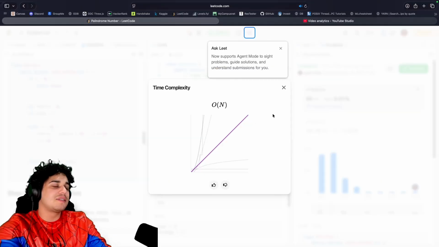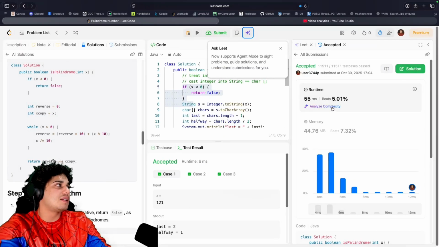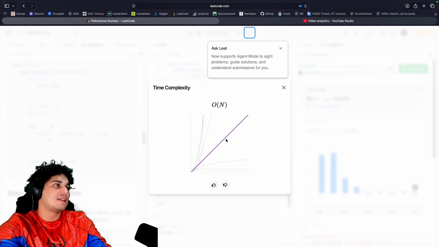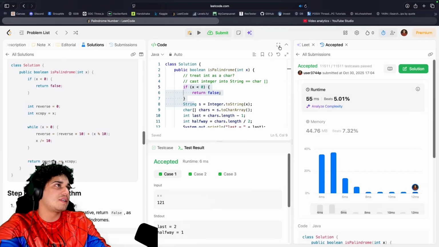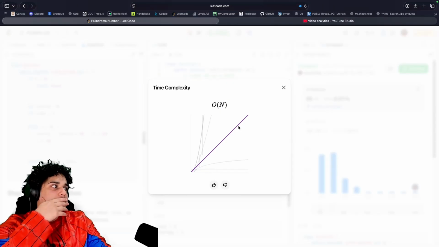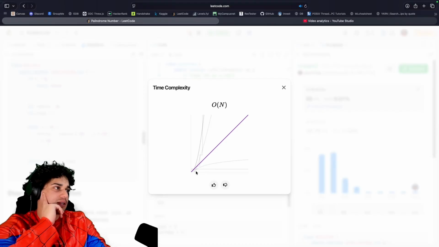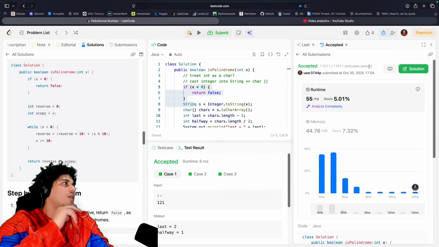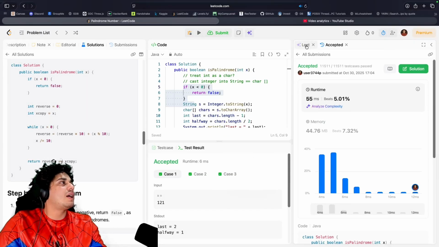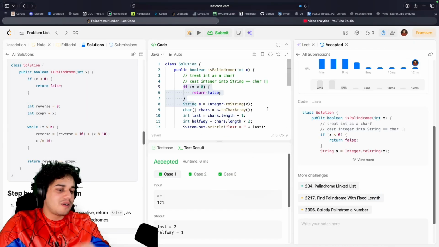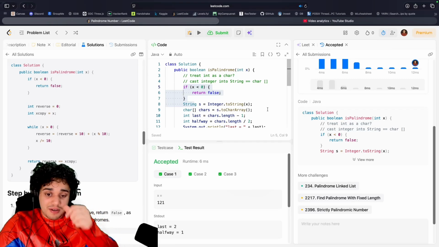I was looking at 12 milliseconds in my submission. Let's submit and see how much better I do with this little part here. Oh, wow. This is really nice. They actually let you see the complexity. This is a nice little addition from back in the day whenever I was LeetCoding. Yeah, O of n. So these guys that are a lot faster, this looks like O of 1, this is O of log n. Wait, why? Now that I understand, why is it that theirs would be?